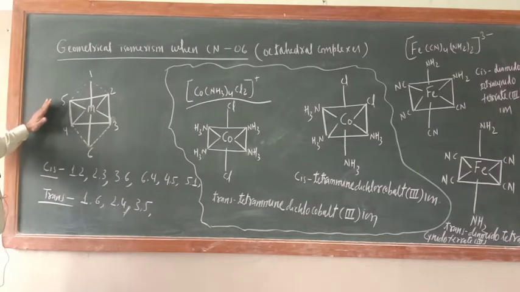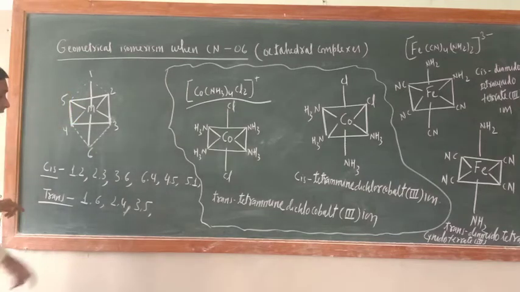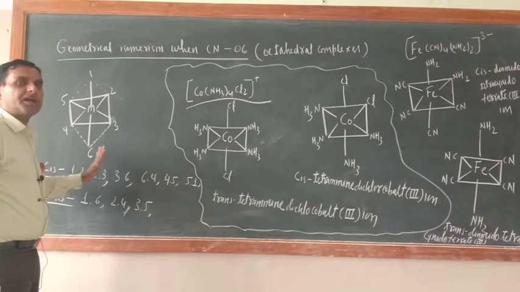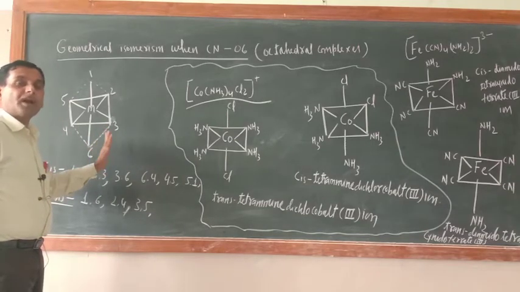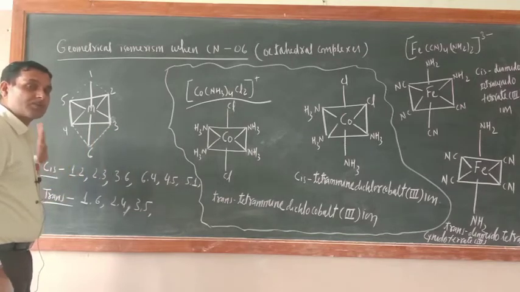These are cis positions. What is the meaning of cis position? It means in these positions, a similar kind of ligand should be there. Now, it doesn't mean that in any particular compound all conditions should be met. If one or two conditions are met, it means the compound belongs to cis only.